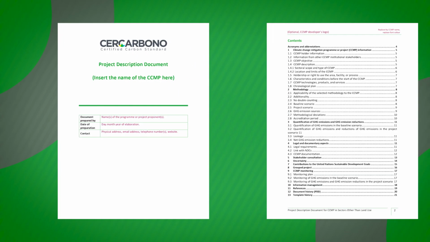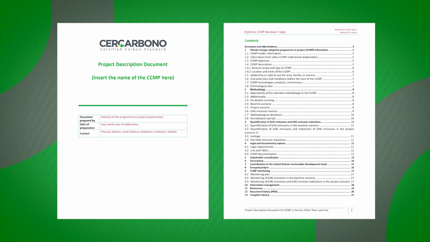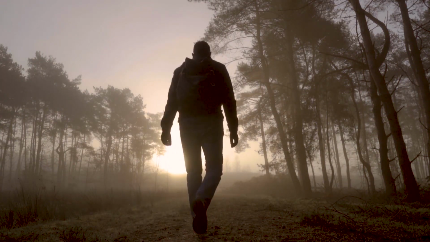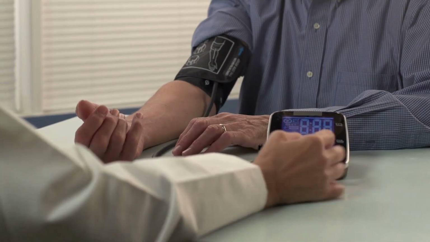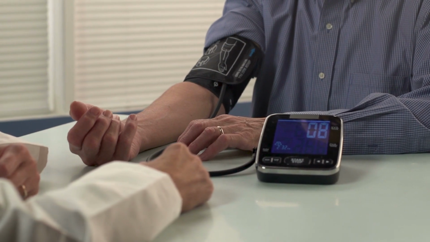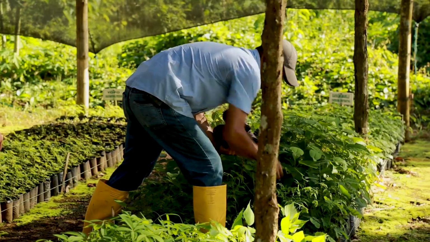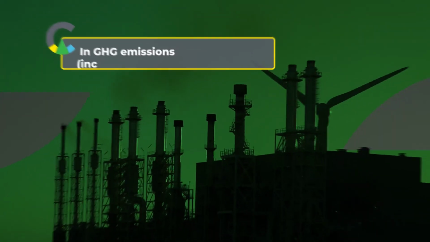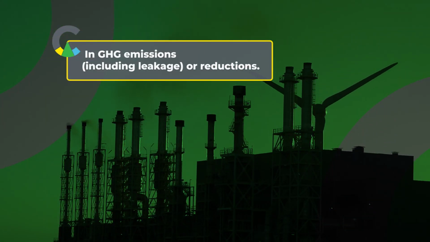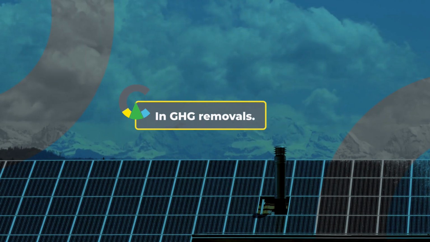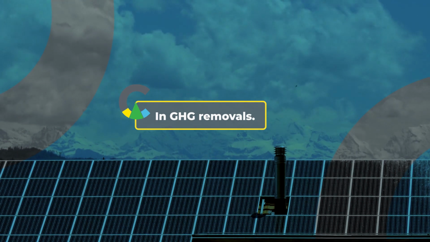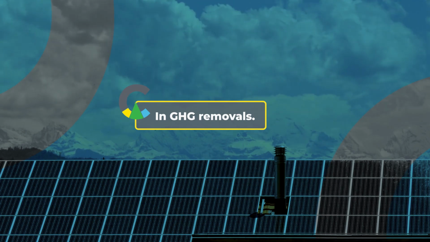In accordance with Ser Carbono's procedures document, the VVB shall perform a risk assessment on the PDD statements, using information sources from area or site visits, or performing high-level analysis procedures to determine other risk areas. The different risk types shall be identified and evaluated for the declaration statement. In GHG emissions, including leakage or reductions: occurrence, integrity, precision, calculations, date range, and classification. In GHG removals: existence, rights and obligations, integrity, calculations, date range, precision, and assignment.